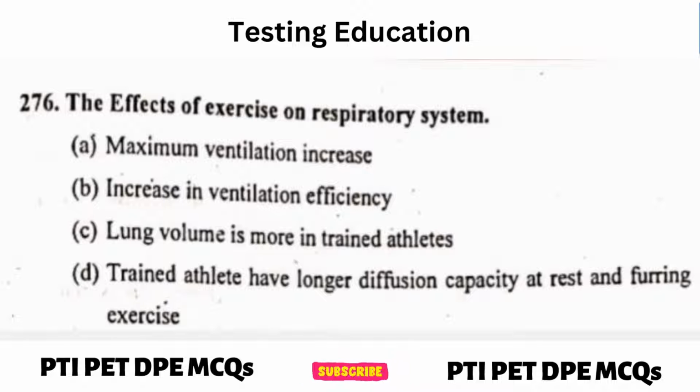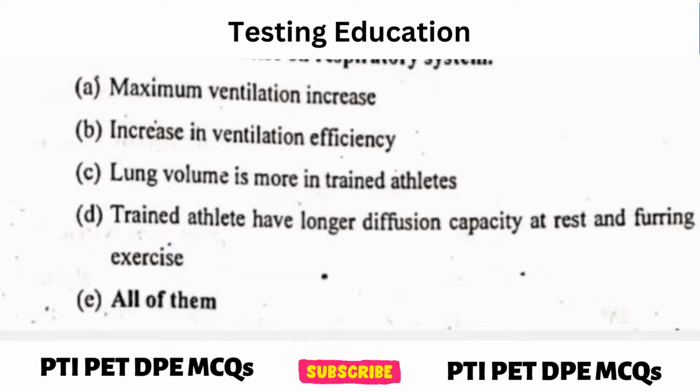Next question. The effect of exercise on respiratory system is? Answer, maximum ventilation, increase in ventilation efficiency, lungs volume is more in trained athlete. Trained athlete have longer diffusion capacity at rest and during exercise. Answer, all of these.